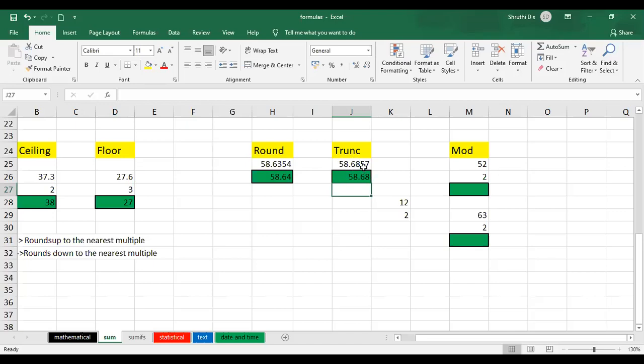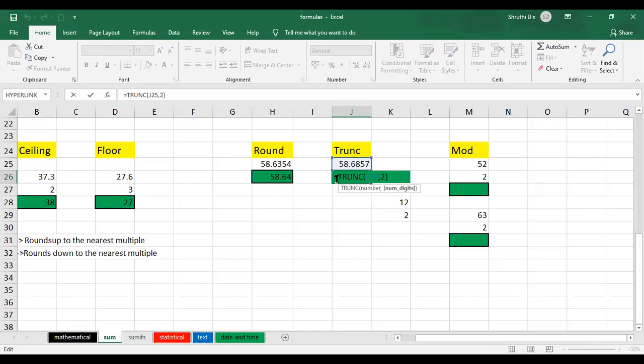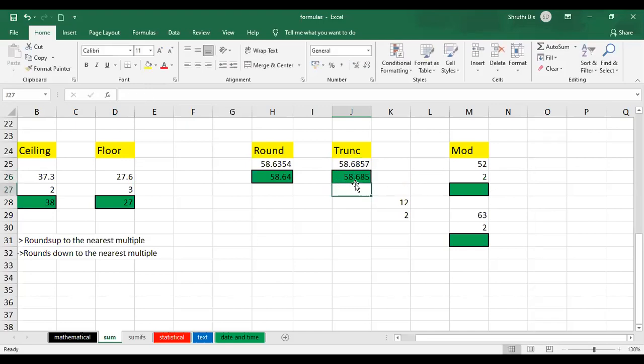After the decimal point, it chooses only 2 digits and displays 58.68 as it is. If you give 3 here and press enter, it chooses 58.68 and 5. Any doubts? Understood?